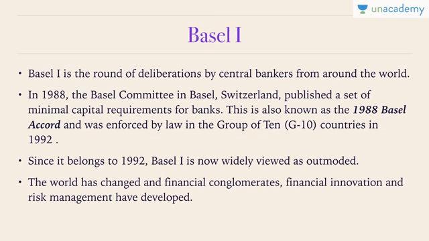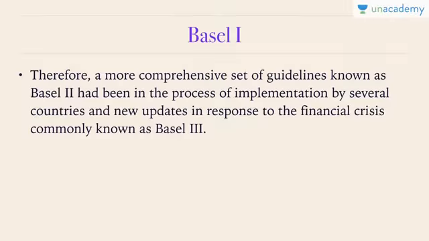So this has led to them making a more easy set of guidelines, or a more adaptable form of guidelines. Therefore, a more comprehensive set of guidelines known as Basel II had been in the process of implementation by several countries, and new updates in response to the financial crisis, commonly known as Basel III. This was something that was after Basel I. Basel II, then a set of recommendations, Basel III. So on this basis, now we analyze why Basel I was not good, why Basel II or Basel III is good, and why the country isn't accepting it.